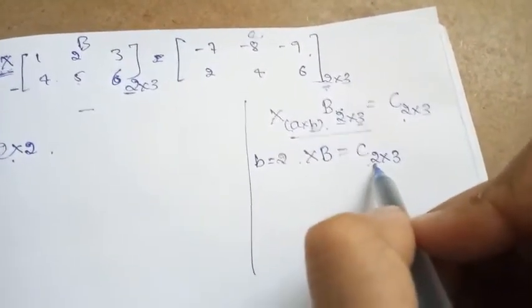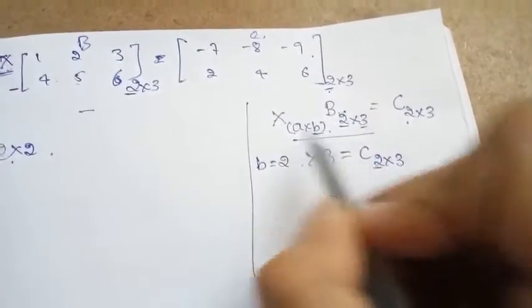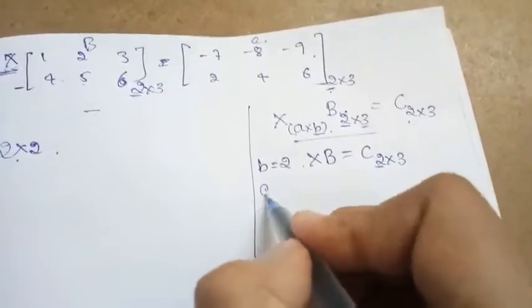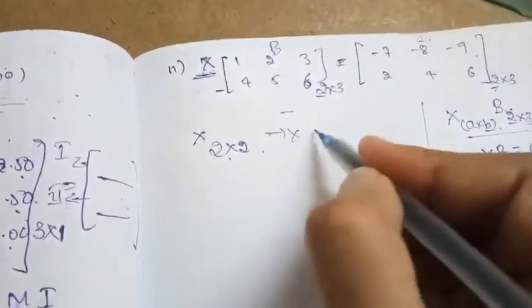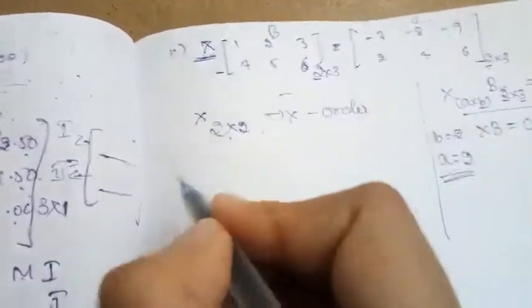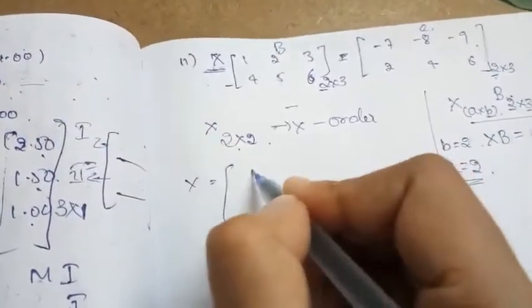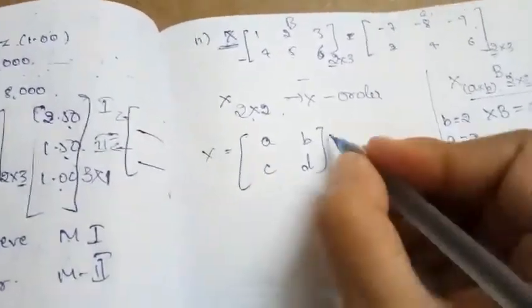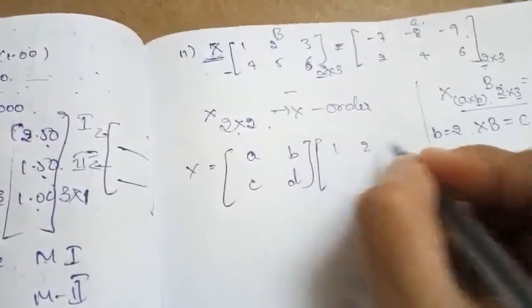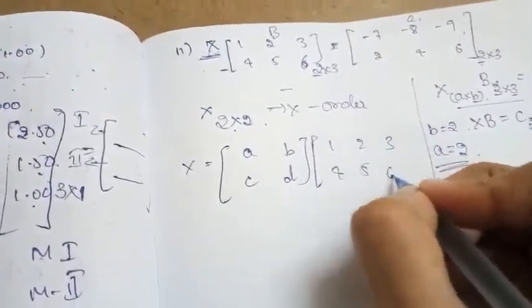So this directly becomes the number of rows of the first matrix, and the value of A also becomes 2. This is how we get it. So X is of order 2 cross 2, and I will call matrix X with elements A, B, C and D. Now multiply that with 1, 2, 3, 4, 5, 6.